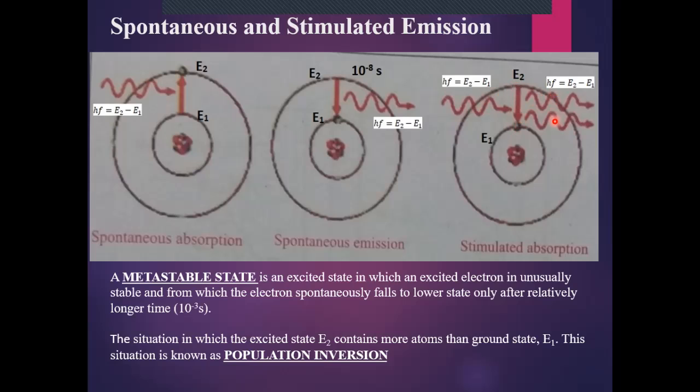This phenomenon is known as stimulated absorption.